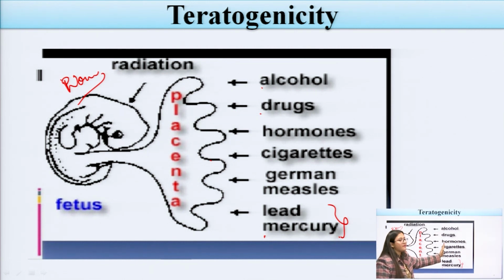These substances will easily cross the placental barrier, because this is the barrier between the mother and the fetus. So these substances easily cross the placental barrier, and they may produce further harmful effects in the fetus.